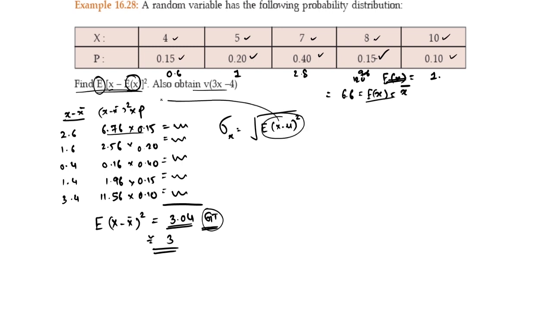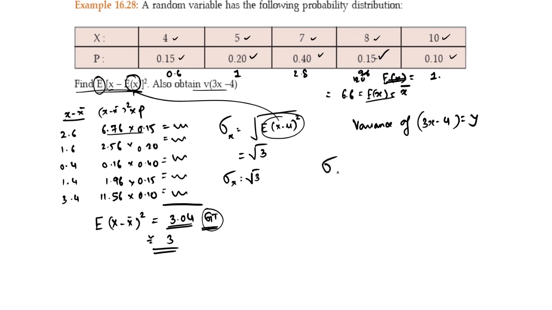This is exactly this. So the answer is 3, so under root 3 will be the standard deviation of x. Is that correct? Now what they want is the variance of another variable, which is 3x minus 4. Say 3x minus 4 is y. So they want the variance of y.